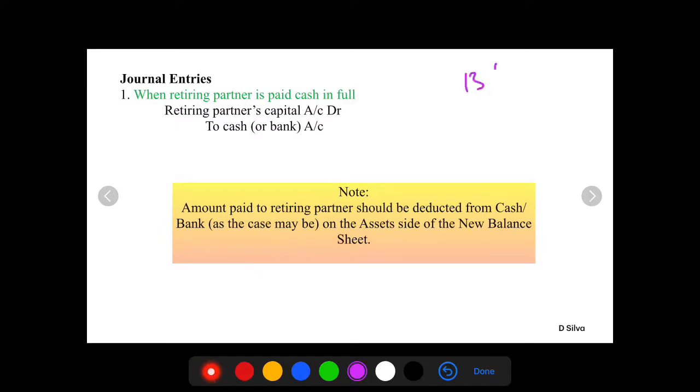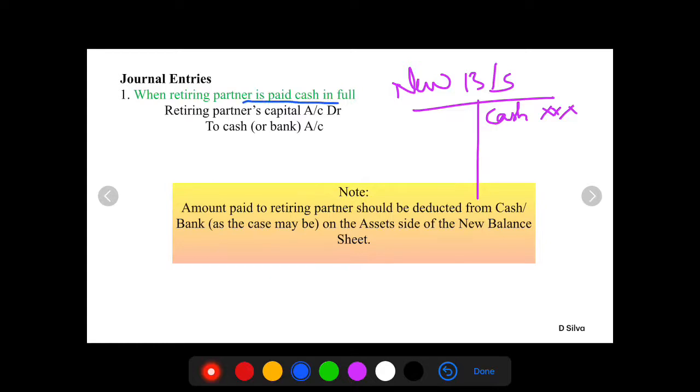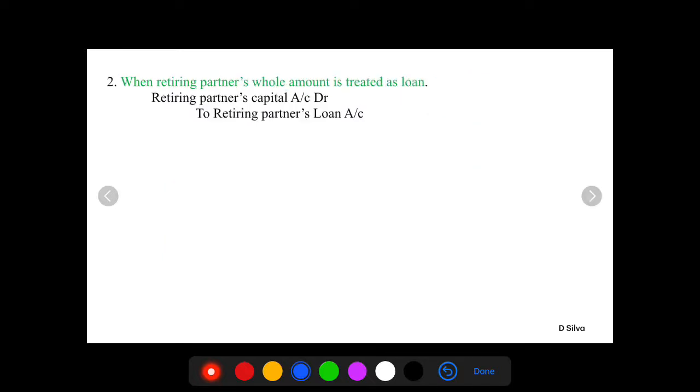We know we prepare a new balance sheet. On the asset side, we have cash and we have a certain amount. If you are paying the retiring partner the cash immediately, then this cash amount you need to deduct in the new balance sheet.